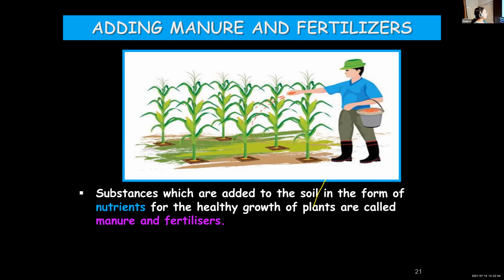And then you can learn easily. So these are substances. Where are they added? To the soil. And these are in the form of nutrients. Why are they added? For the healthy growth of plants. Substances which are added to the soil in the form of nutrients for the healthy growth of plants. Got it? Have you learned? I'll repeat again. Substances which are added to the soil in the form of nutrients for the healthy growth of plants are known as manure and fertilizer.